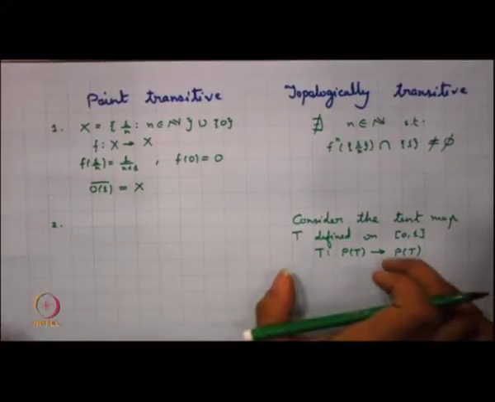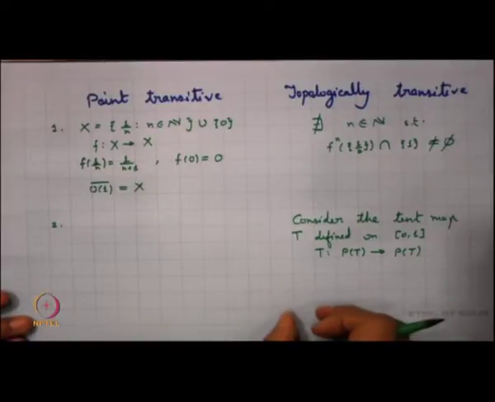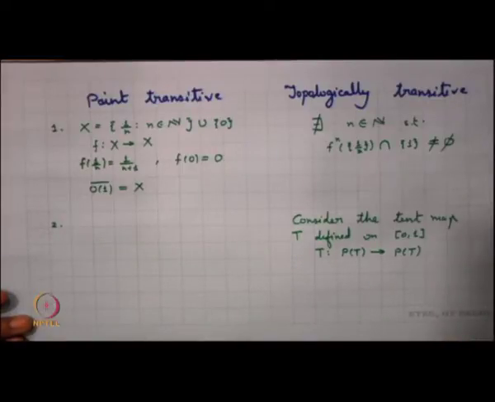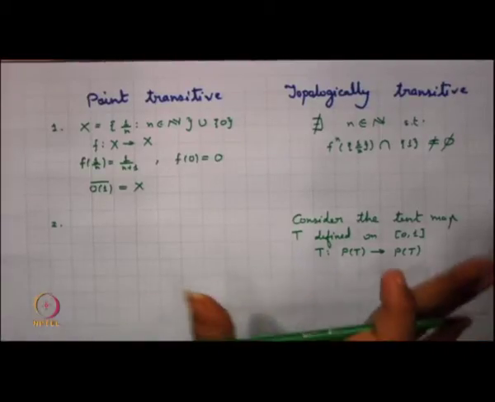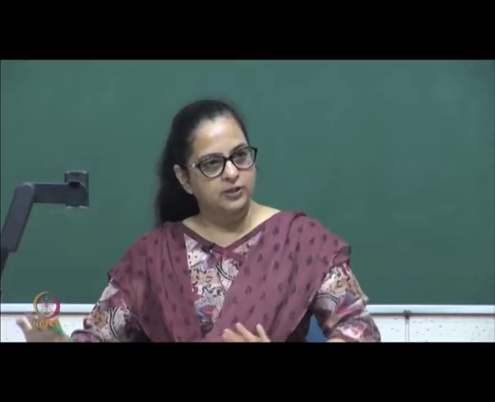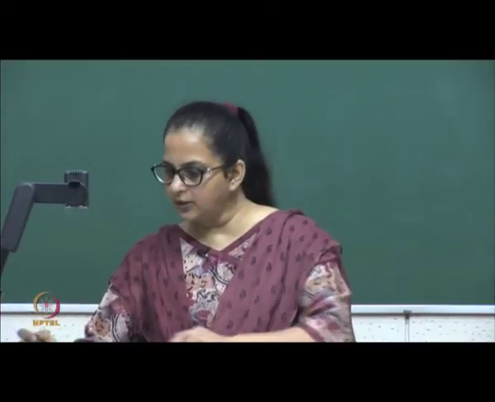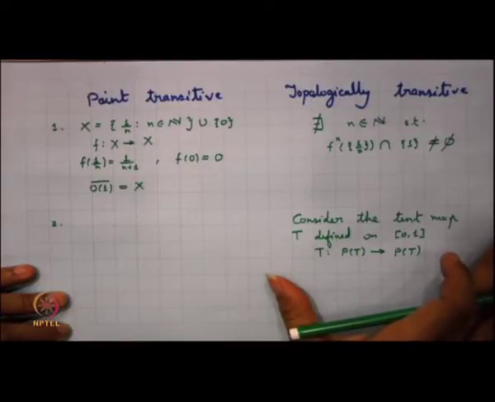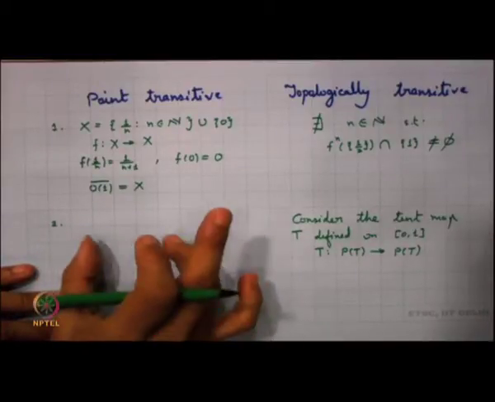Now, we know that in the tent map, given any open set U, if you start with some periodic point at one stage, you will be able to get a periodic point which reaches any other neighborhood. So this system is topologically transitive. I am restricting it to the periodic points, not looking into the other points. Supposing T is defined on only the periodic points here, then this is topologically transitive, but does it have a dense orbit? Is there any point which has a dense orbit?